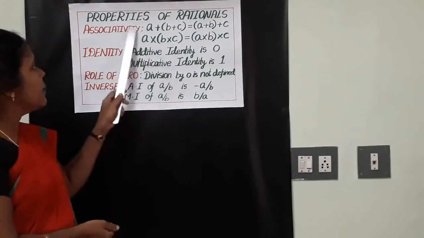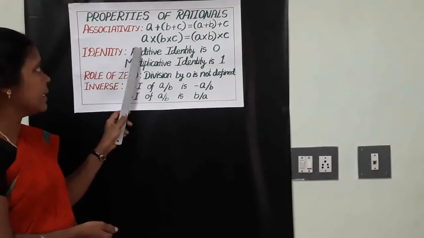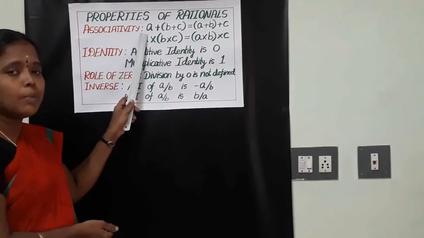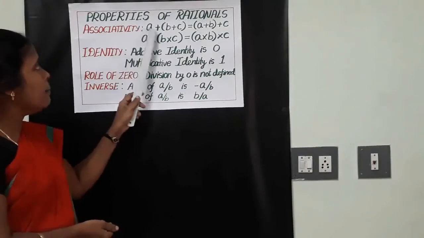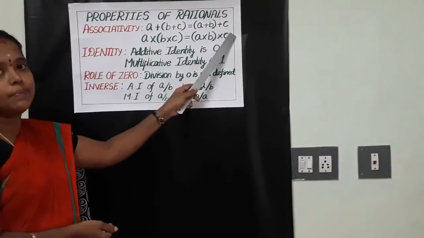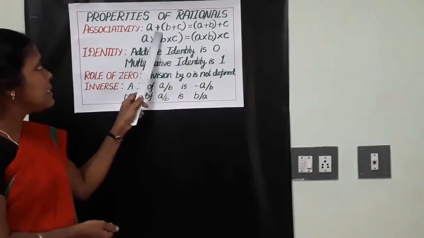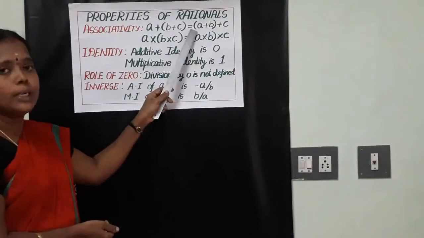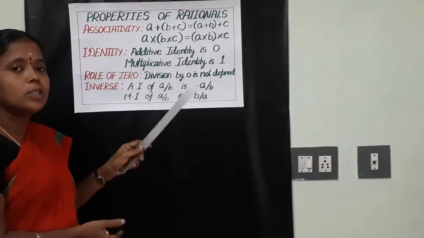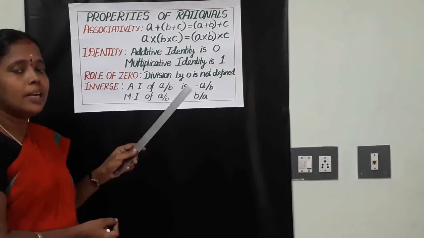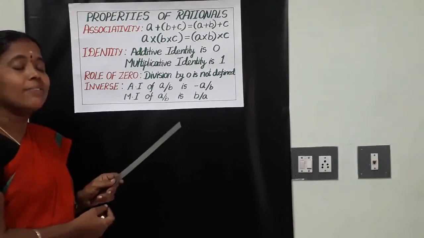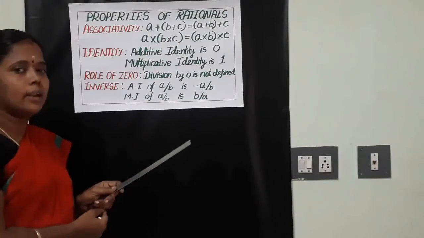Clear, children? See, based on that, I have written two results here. For any three rational numbers a, b, c, (a + b) + c is equal to a + (b + c). What is this meaning? In general, what do you tell here? We can add the numbers in any order.